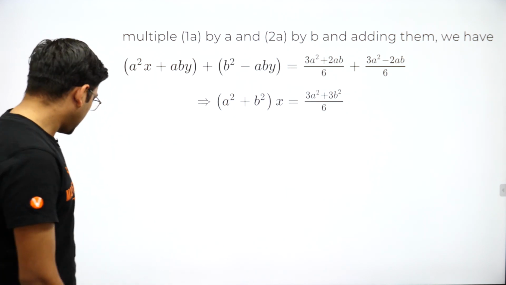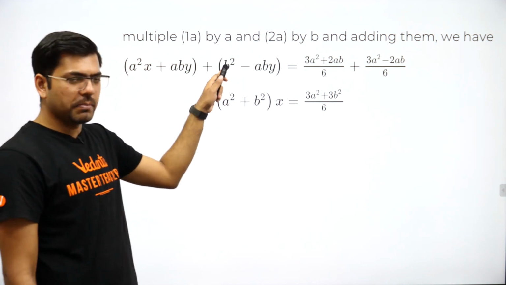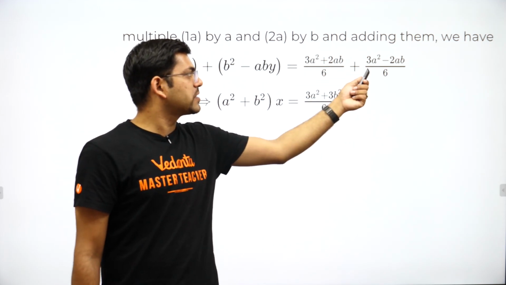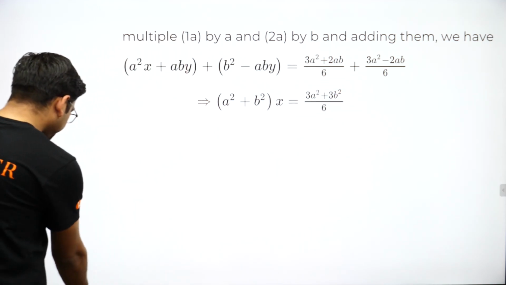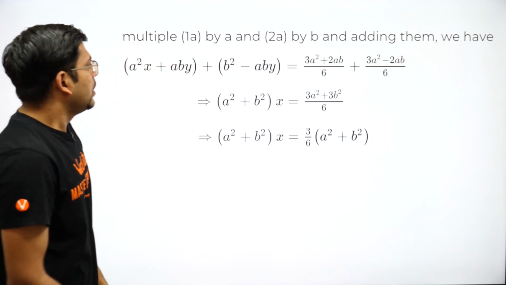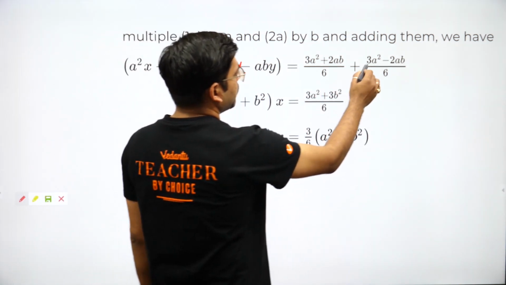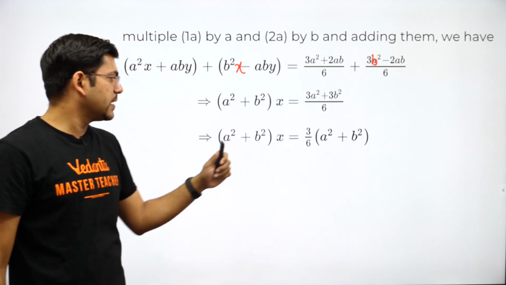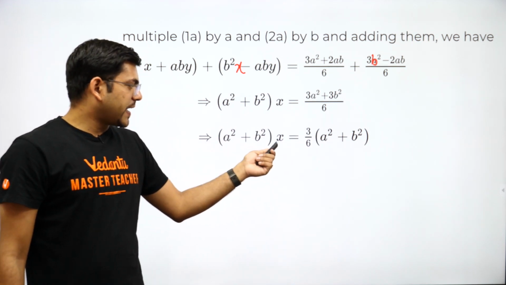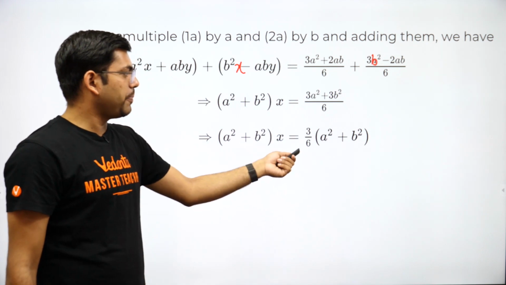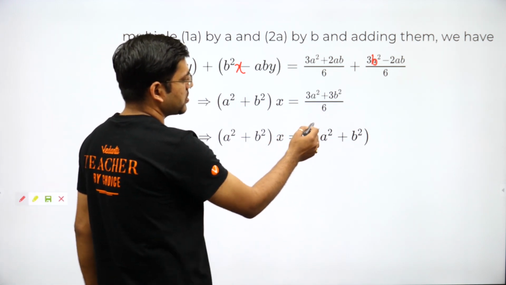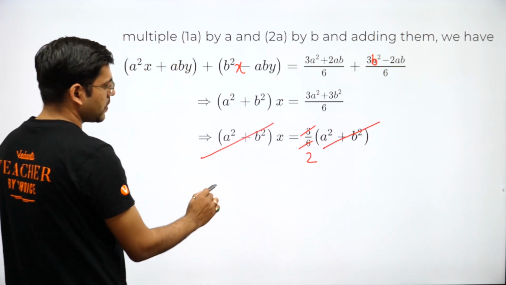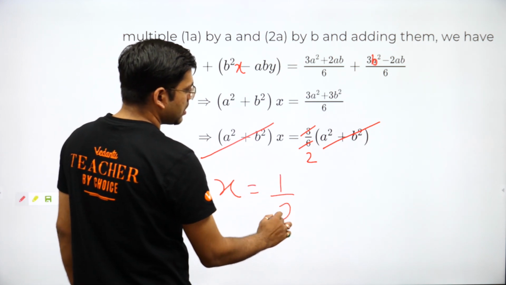Sorry, this x is not written here by printing error. Now here 2ab and minus 2ab would be cancelled, and 3a square plus 3b square. Sorry, this is also a misprint. I'll just clear it. This would be b square x and this would be 3b square. So 3a square plus 3b square, we will solve this, and now a square plus b square times x is equal to 3 taken as common, 3 upon 6. This 3 will be cancelled by 6 in 2 times, and a square plus b square will be cancelled by a square plus b square. So we have x is equal to nothing but 1 by 2.